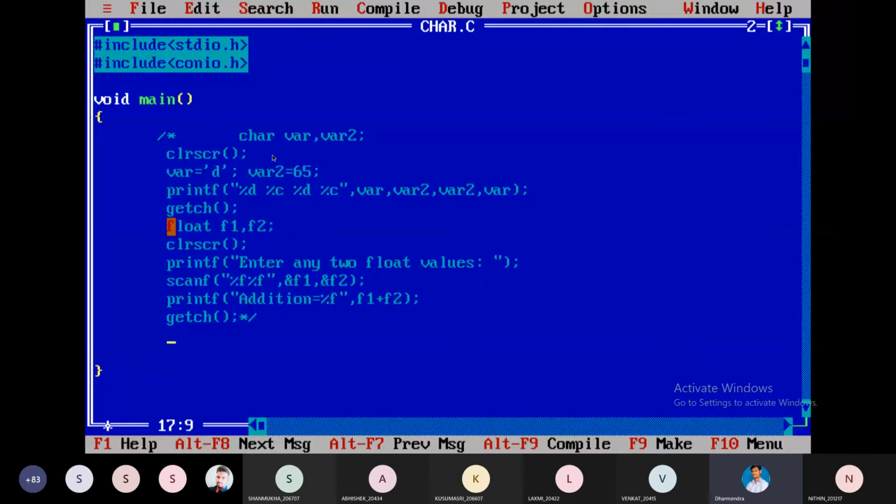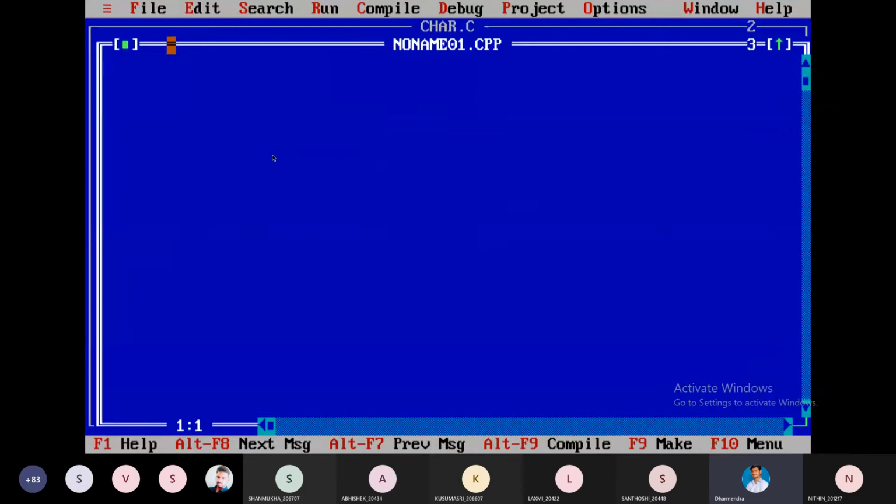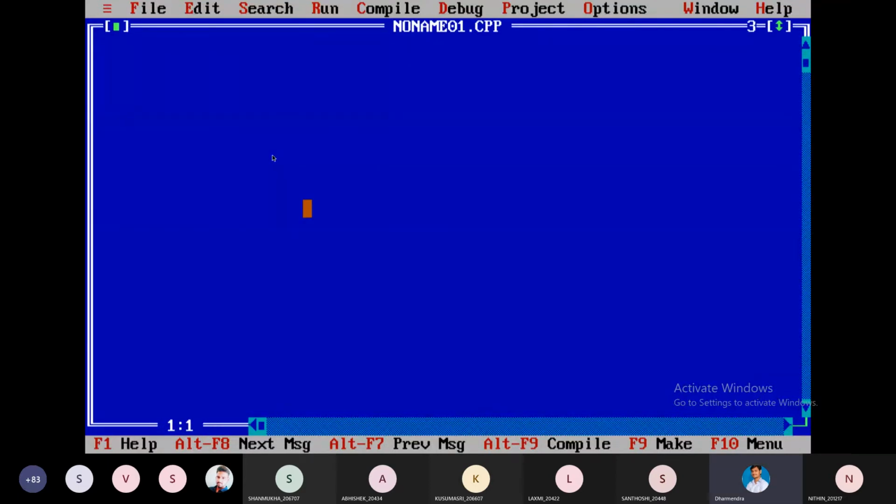Everything in a new file. Why use this one? I will go with a new file again, just to send you, I am writing all this. Okay. I'm taking a new file. Save it.